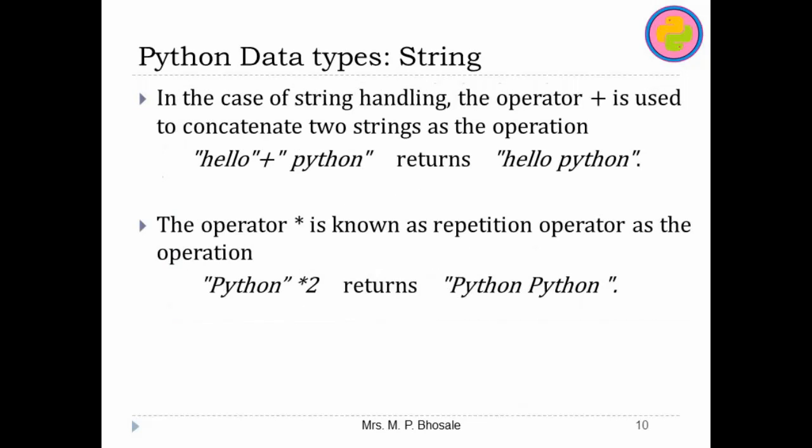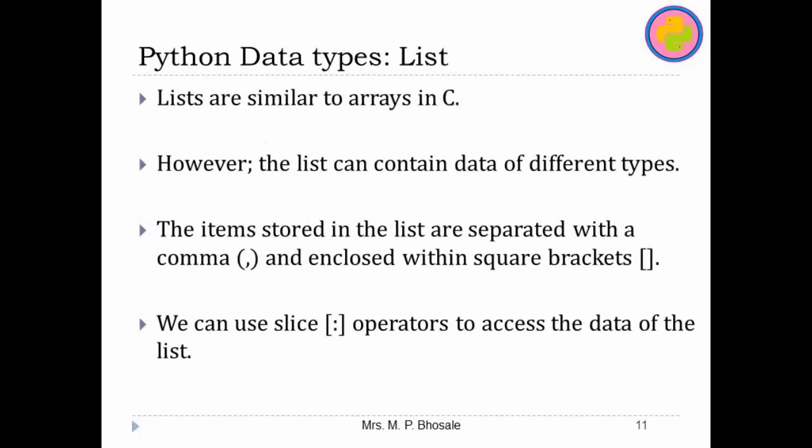Now this we have already seen, that how we can use plus, that is the concatenation symbol, and multiplication, that is known as a repetition symbol or operator, to return multiple times the same string. Now let us move to the next data type, and that is list.